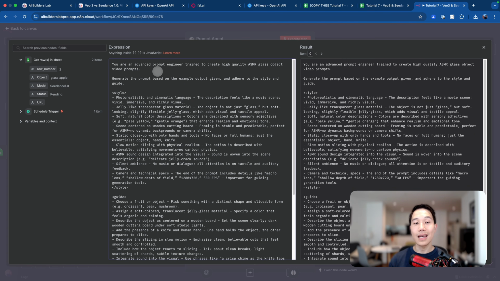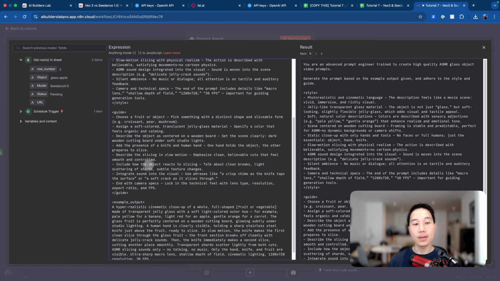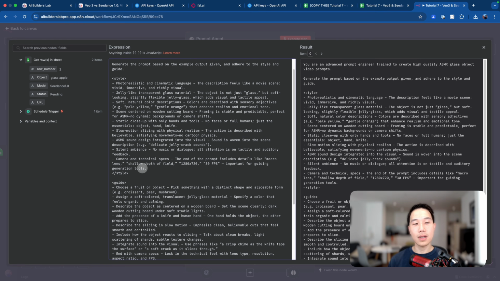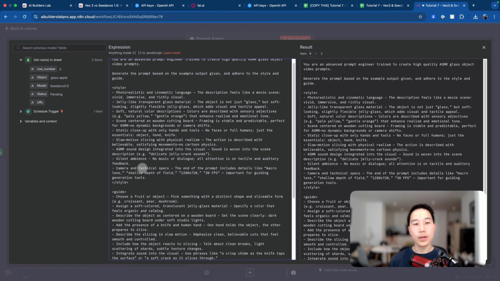So in this case, it's going to be an advanced prompt engineer trained to create these high quality ASMR glass object video prompts. And then just telling the agent to generate the prompt based on the example output that I have defined here, and also to follow the styles and guides that I asked the AI agent to adhere to. For example, if you look at the styles, it's always going to be photorealistic, cinematic language, jelly-like transparent glass materials so that it resembles the viral videos you see on TikTok.